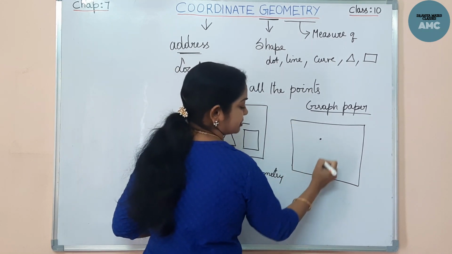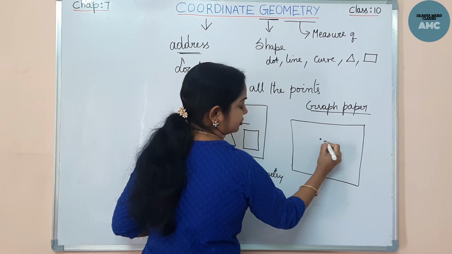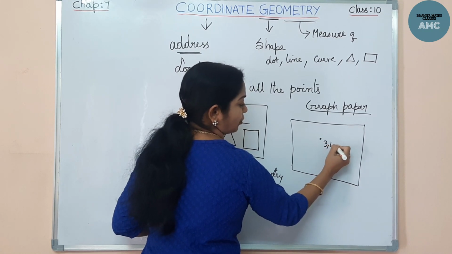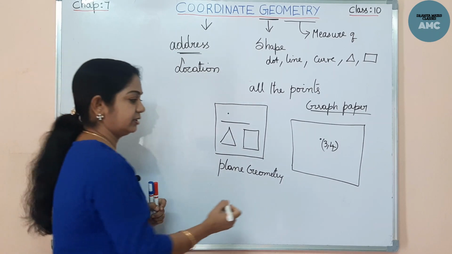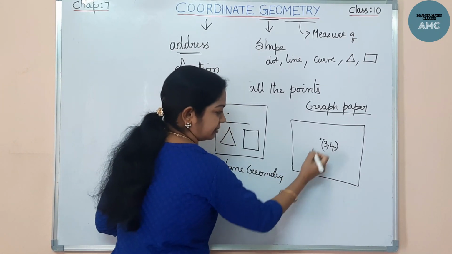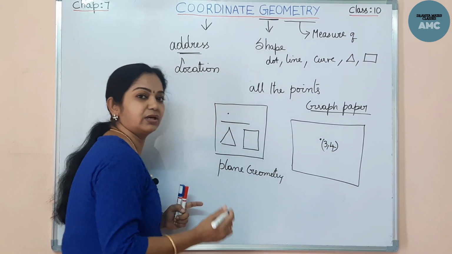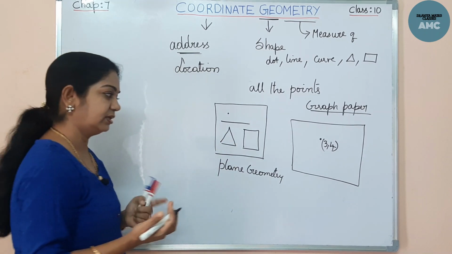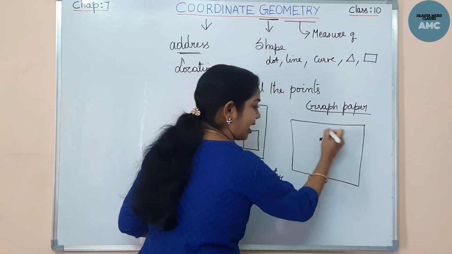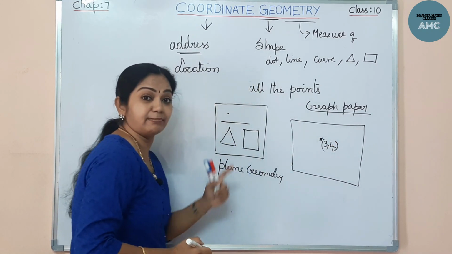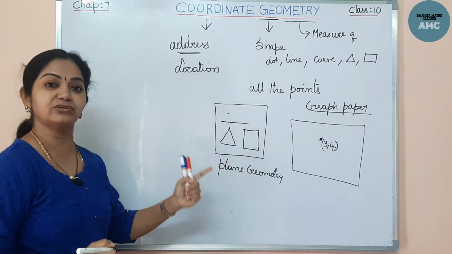Let me suppose this point is 3, 4. This is 1, 2, 3 from here. Let this point be 3, 4. I don't know what 3, 4 is.